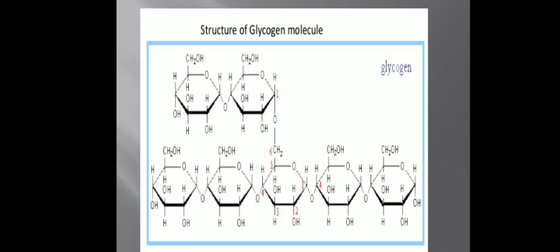When a number of glucose units come together and join with the help of glycosidic bond, the structure which is formed is known as glycogen. Here you can see the structure of glycogen. So this was all about the fourth type of carbohydrate, which is polysaccharide. Thank you.